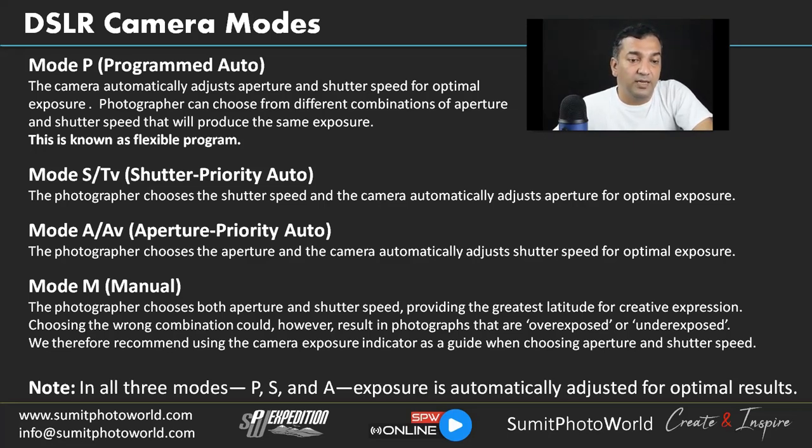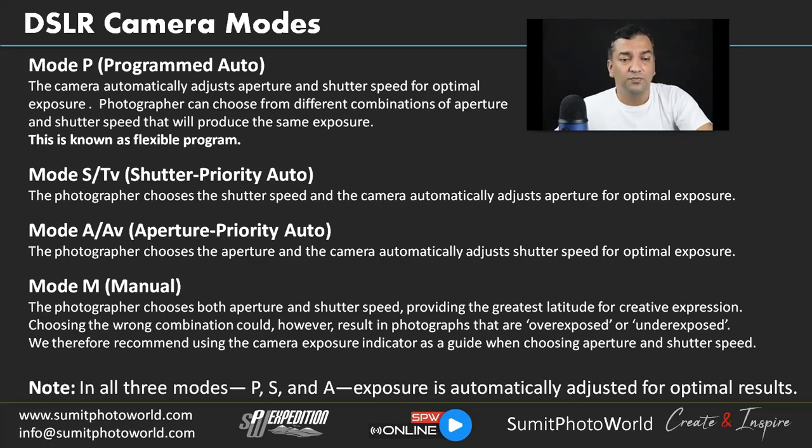And mode A, and AV in the Canon, is aperture priority auto mode. The photographer chooses the aperture and the camera automatically adjusts the shutter speed for optimal exposure. So again, when we adjust the aperture in aperture priority mode, the camera automatically adjusts the shutter speed, and it will give you again optimal exposure.